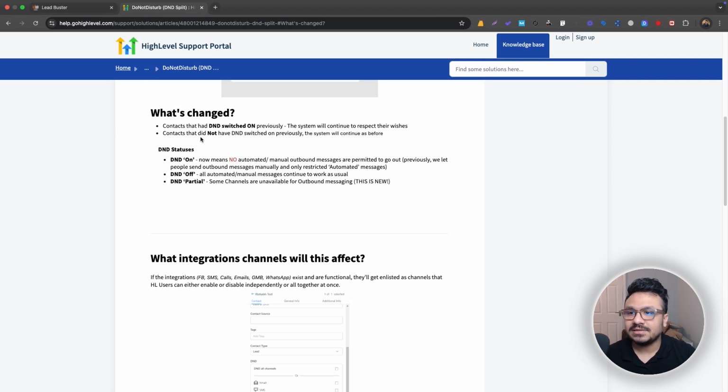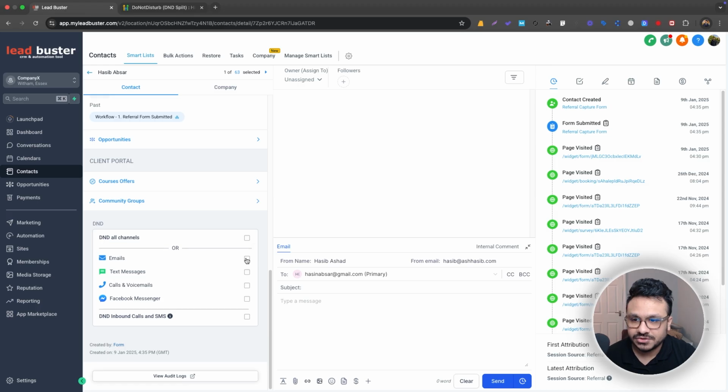Contacts that did not have DND switched on previously, the system will continue as before, which basically means that if they did not opt out or turn on DND, they will keep receiving communication. So DND on means nothing will go out. DND off means everything will be working as usual. Partial means some channels are unavailable for outbound messaging, so basically any of these are on, but not all of them.